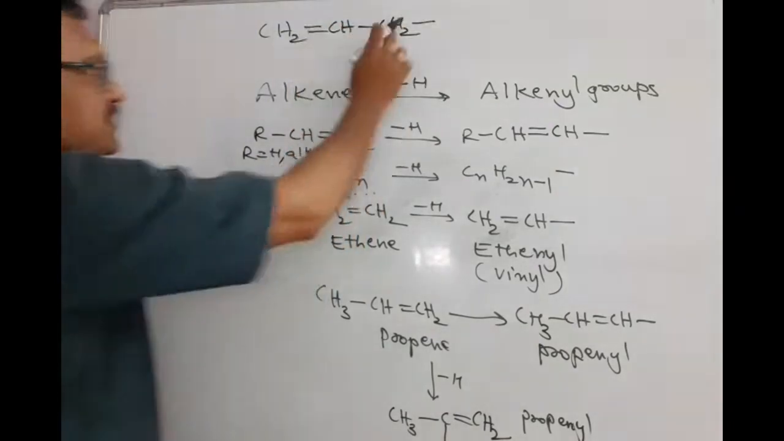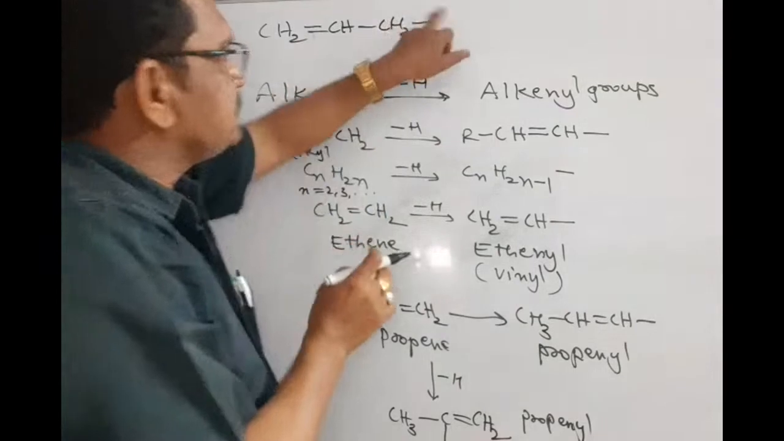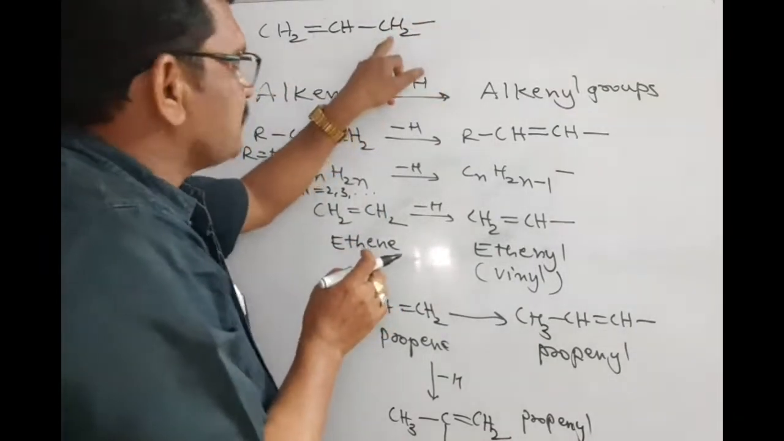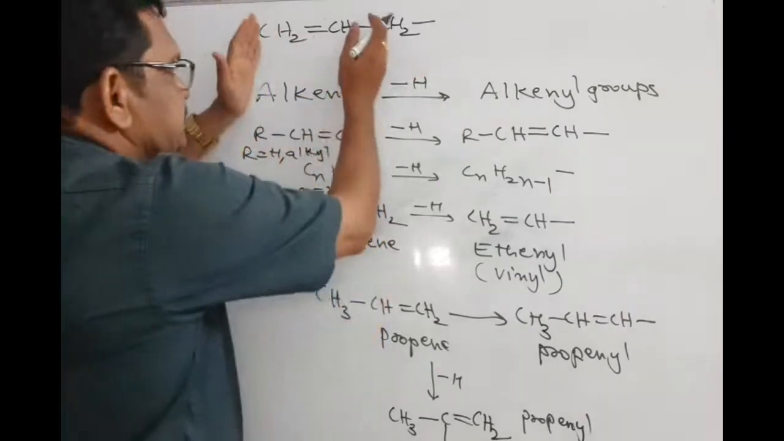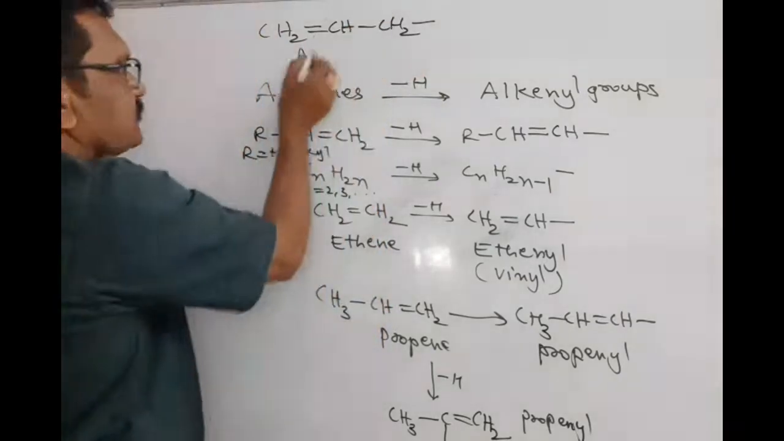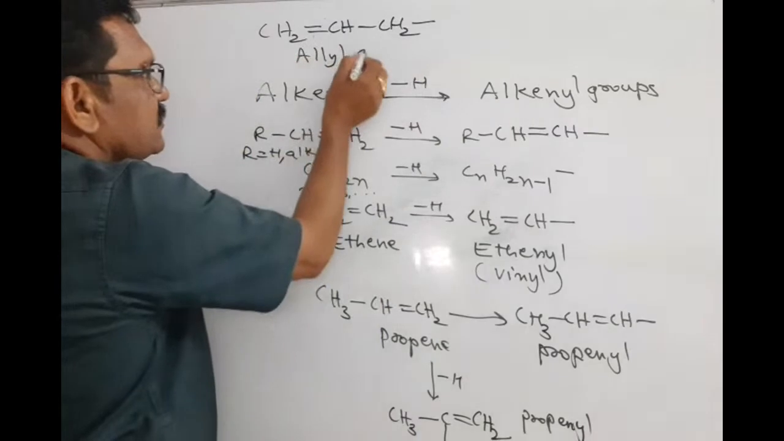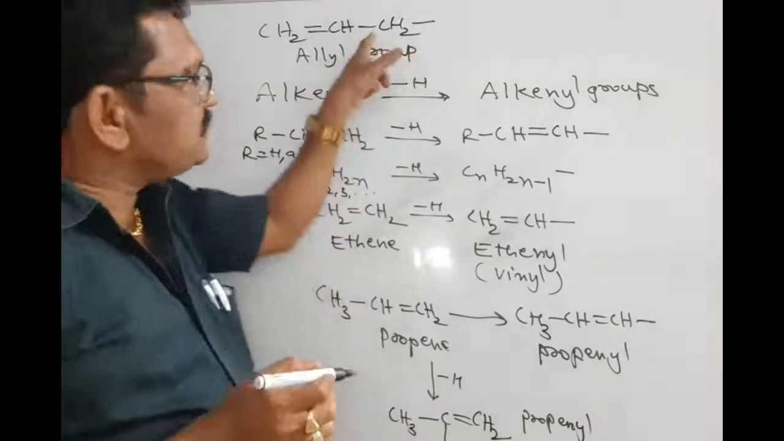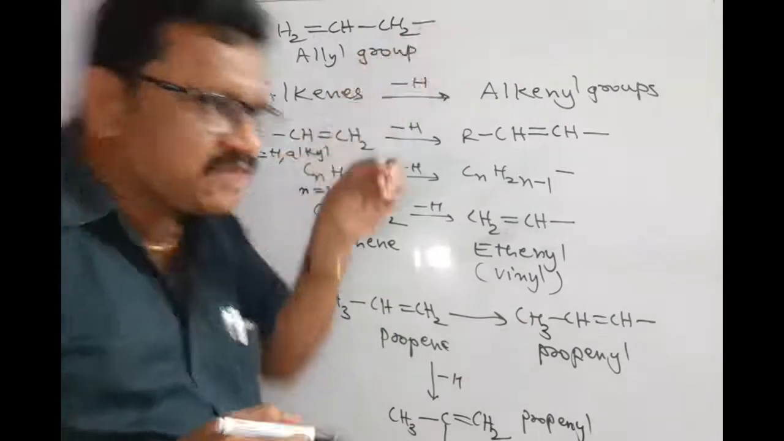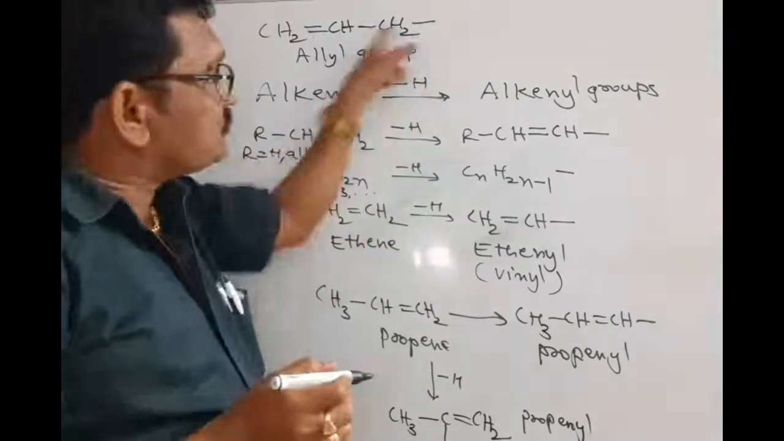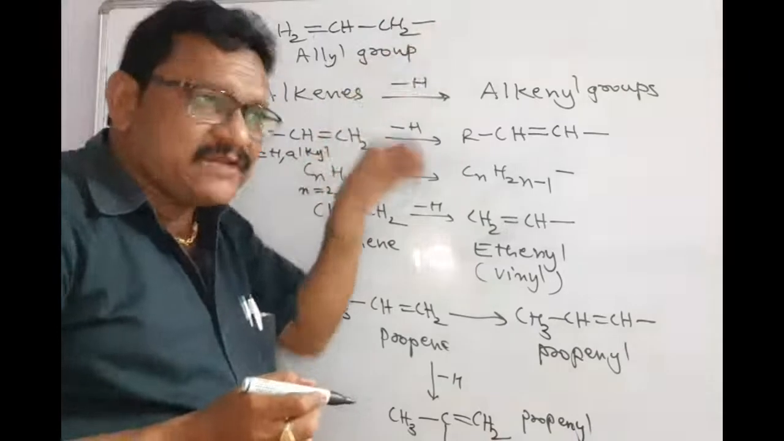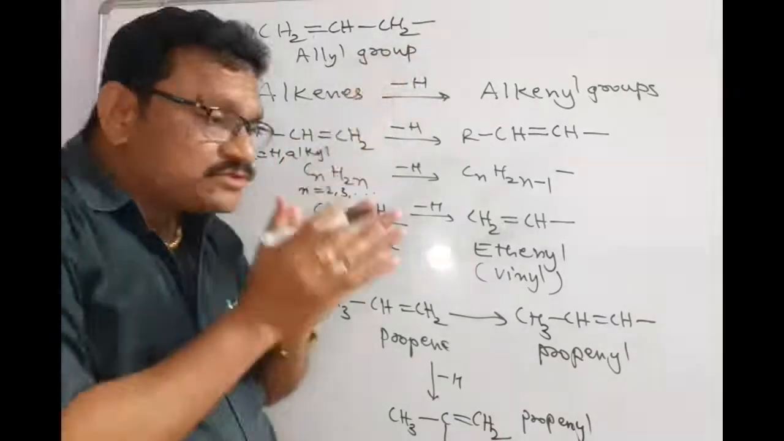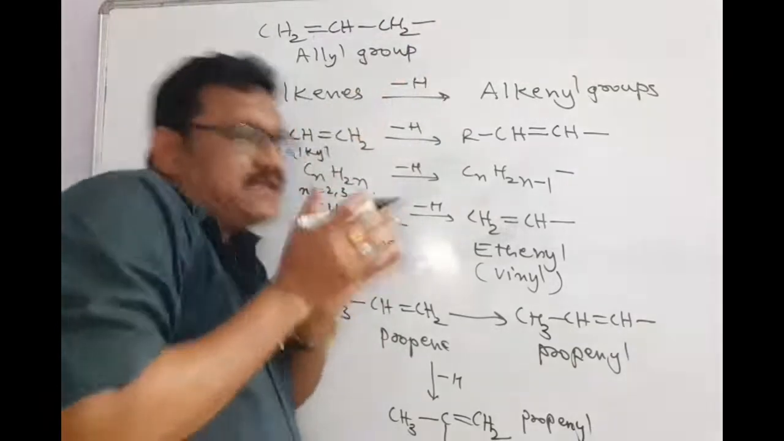Here also this is a group resulted by removal of hydrogen from this carbon. So what is this? This is the allyl group. You remember this allyl group. For example, if this allyl group contains OH, that is called allyl alcohol. If this group contains chloride, that is called allyl chloride. Allyl chloride.